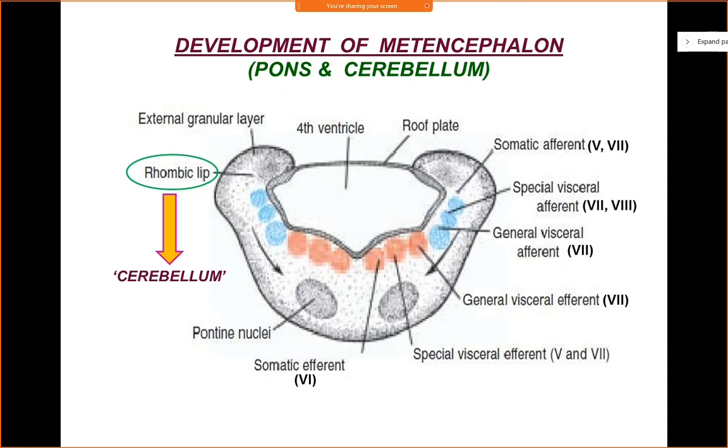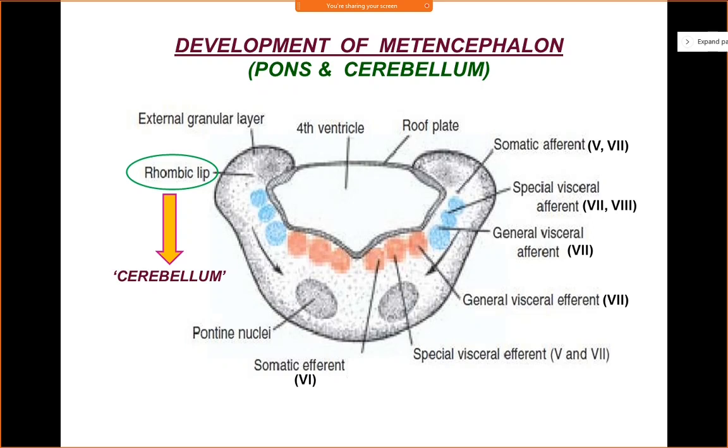Then come to special visceral efferent. So special visceral efferent or branchial efferent means these cranial nerves will innervate those muscles which are derived from branchial arches. Keep that in mind, branchial arches. That's why it's called special, because they're derived from branchial arches, right?